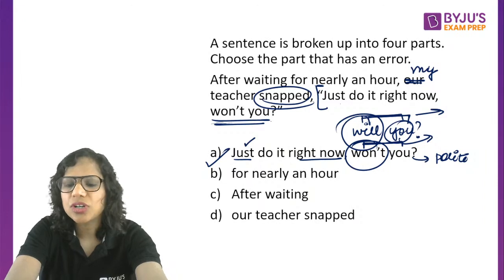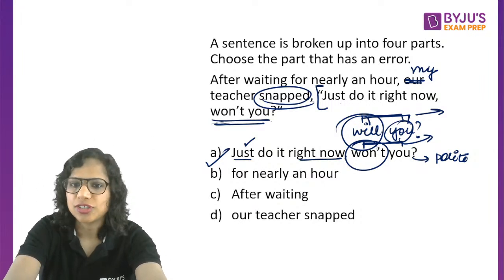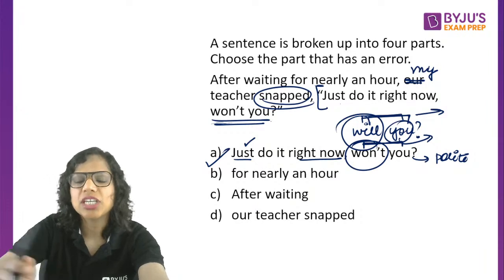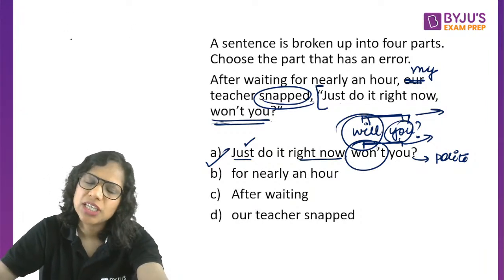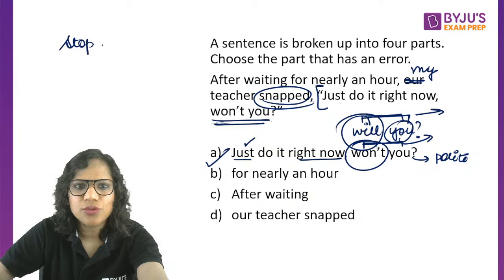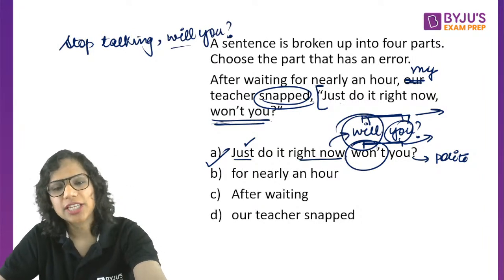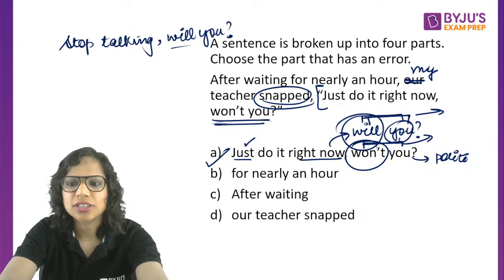No. This is again you. So, for instance, you were saying with commands. Yes, with commands, we use this will you structure. Stop talking, will you? So see, even though I am saying something negative, then also I am saying will you? Stop talking, will you? Okay. So negative, then also I am saying will you only. Positive, then also I am saying will you only. So yes, with commands you use the will you structure. Okay.